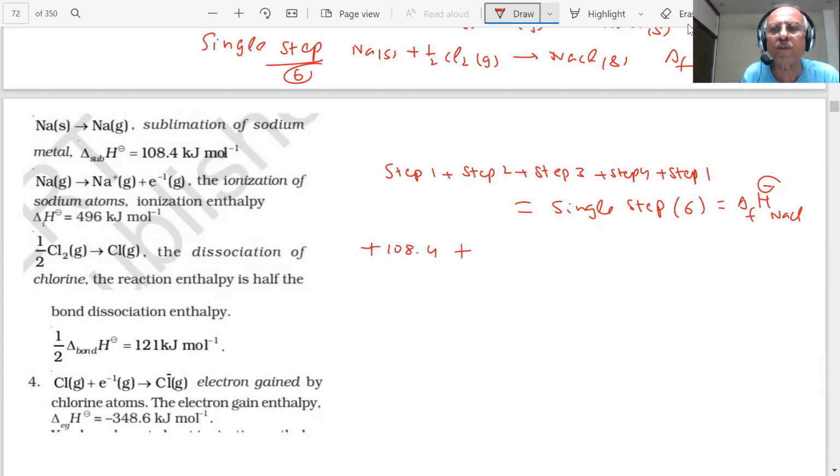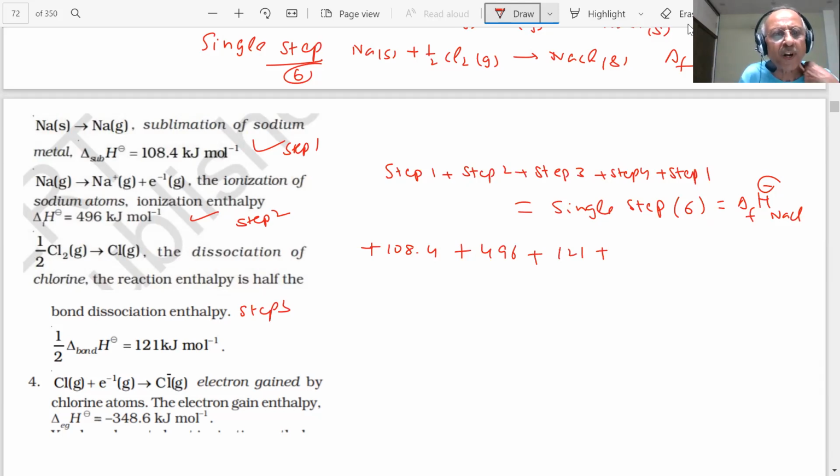What is step 2? When I go from sodium to ionization, this value is also positive, 496, known to me. Then when 1 mole of half of Cl2 is broken, that is step 3, dissociation, and this is also positive 121.